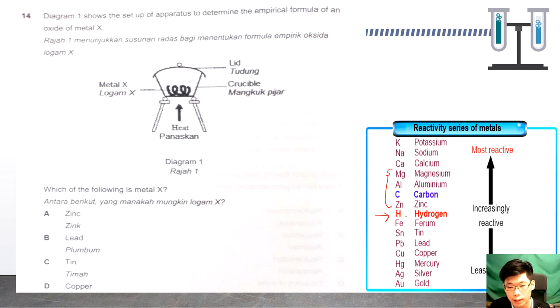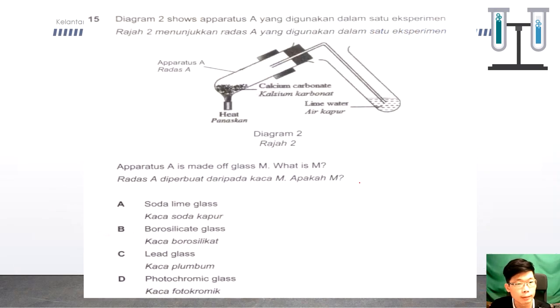If it is below hydrogen, we can use the combustion tube method. So here, I think the answer should be the first one, zinc. All the remaining ones are below hydrogen, so I have to use method number 2. Okay, next one. The diagram shows the apparatus used in the experiment. You have to heat the calcium carbonate. This apparatus is called the boiling tube.